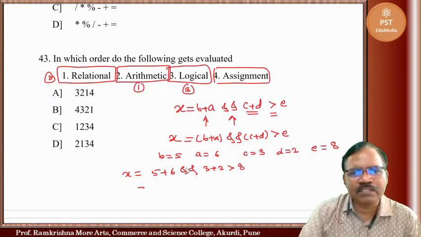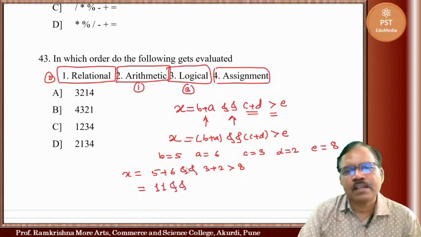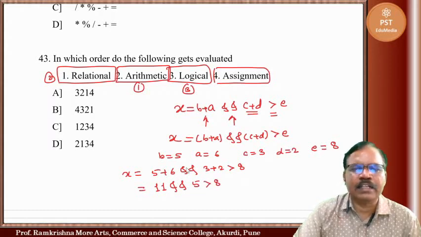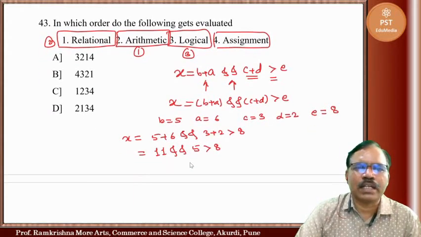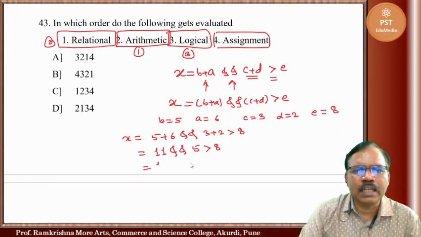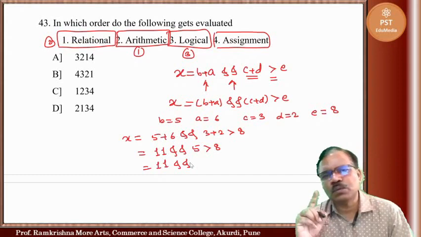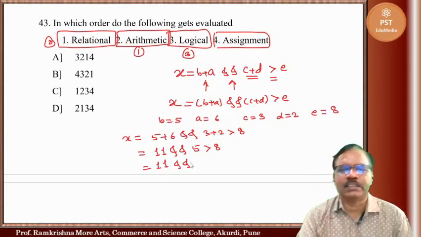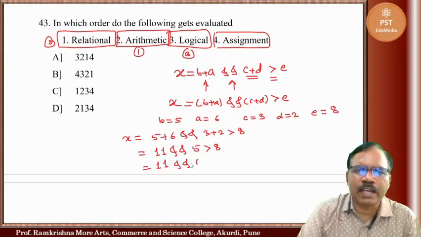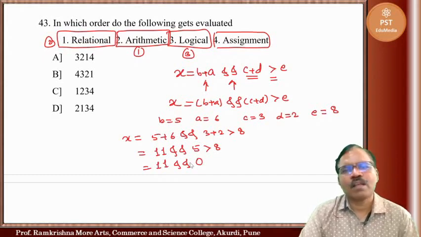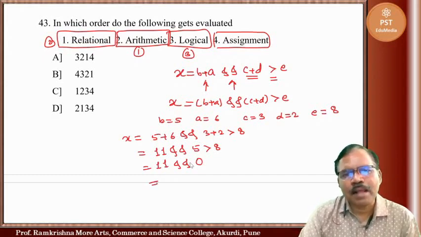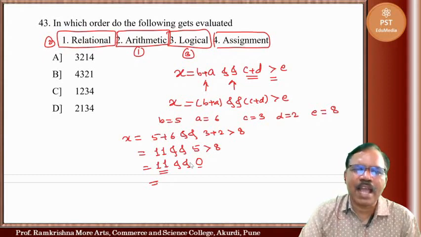So what happens here? First 5 plus 6, 11, that is evaluated and is there. Then 3 plus 2, 5 is evaluated greater than 8. So first these two are evaluated. Then what happens? 11 is there and 5 greater than 8, it is false. It is false, so it will return value 0. And now AND is evaluated, 11 and 0.